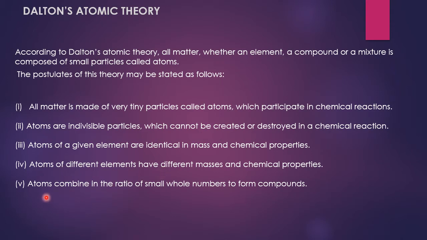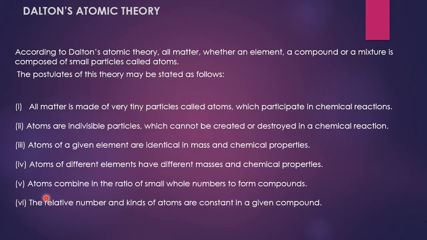Atoms combine in the ratio of small whole numbers to form compounds. Whole number means 2 atoms, 3 atoms, 4 atoms, like that. Half an atom will never combine with another atom to form a compound. And the relative number and kinds of atoms are constant in a given compound. The ratio will never change when a compound is formed. So this was Dalton's atomic theory and the postulates given by John Dalton.